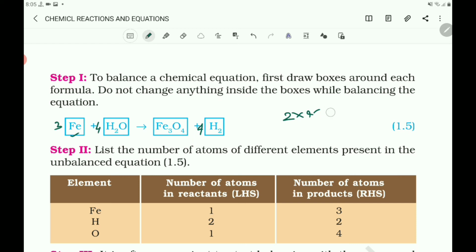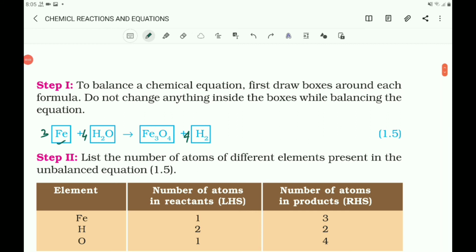Now you count the number of atoms here. Now you verify: oxygen becomes 4 on both sides, and hydrogen 8, Fe 3. In this way you got the balanced equation.